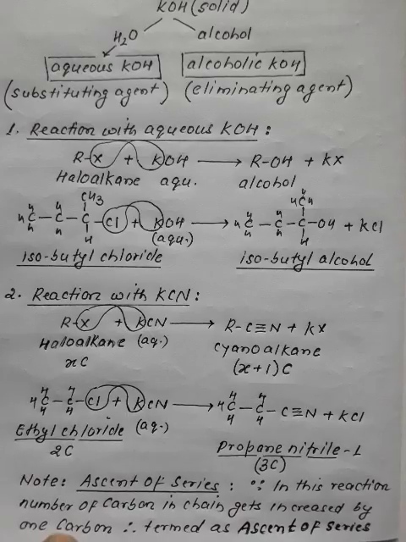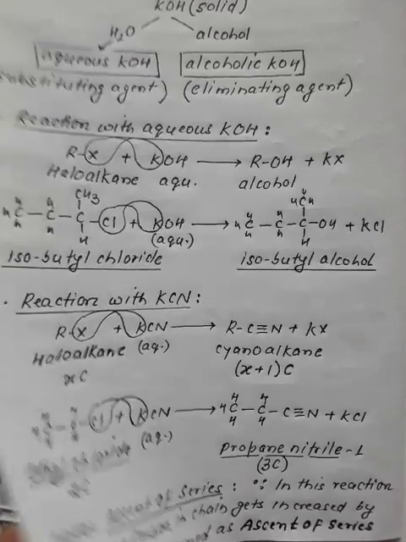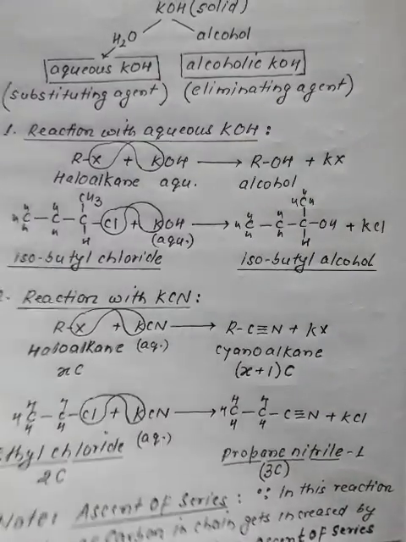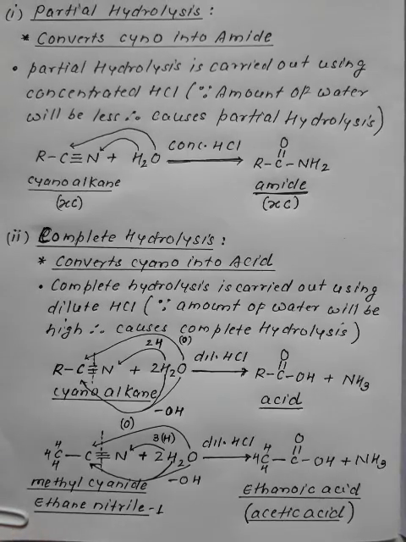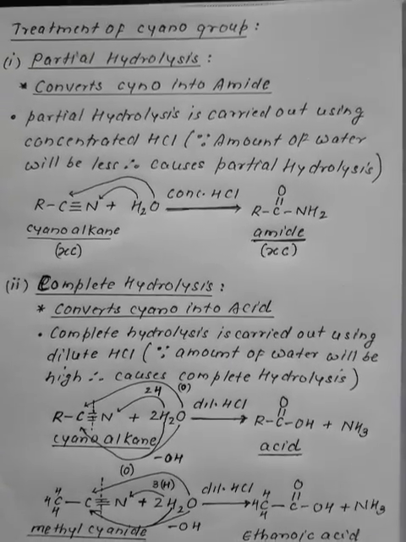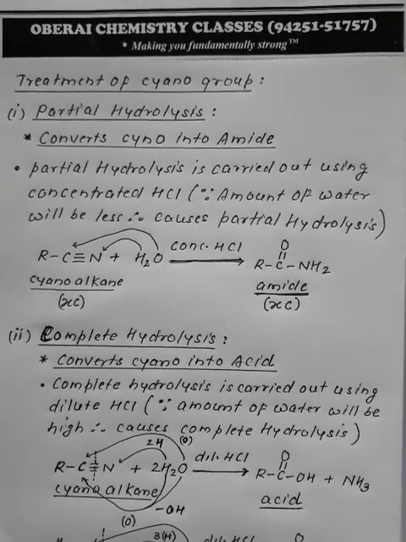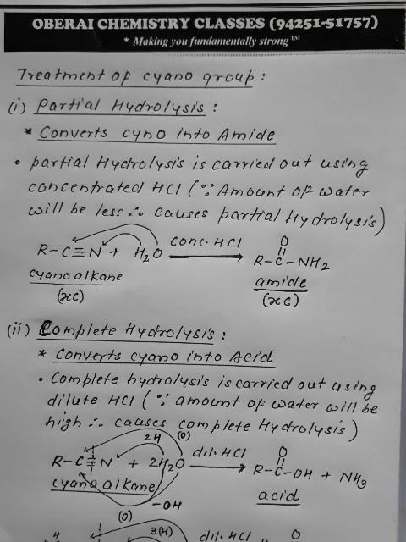Now, there is a very important concept termed as the treatment of cyano group. The cyano group is very important. This is useful in this particular unit, haloalkane, and it is also useful in other units to follow.